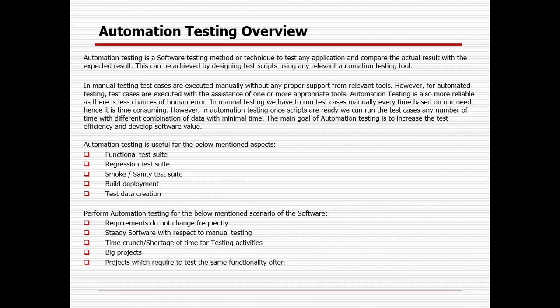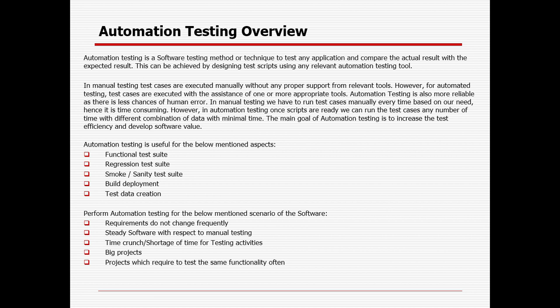During manual testing, users used to run tests manually without any proper support or relevant tool available. We used to run on a manual basis, design test cases and write the execution of test cases. However, for automation testing, test cases are executed with the help of one or more appropriate tools. Automation testing is also more reliable as there is less chance of human error. In manual testing, the user has to run test cases manually every time based on their need. So every time, suppose it took around 10 hours to execute 10 test cases the first time, next time it will also take the same time.